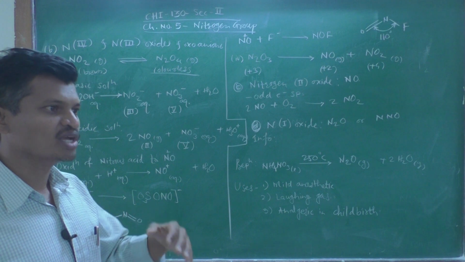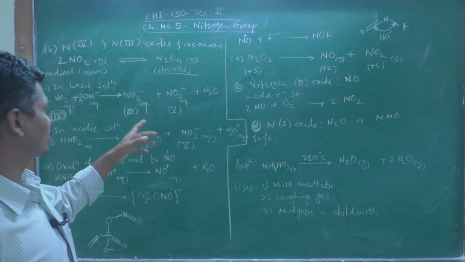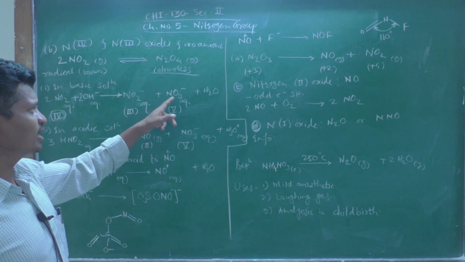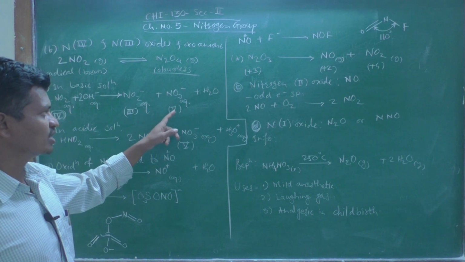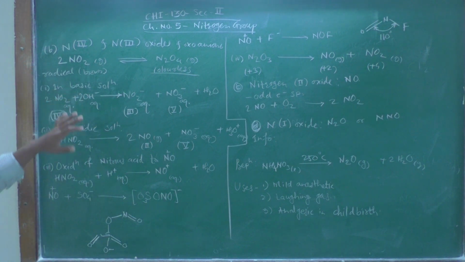So, nitrogen plus 4 gets converted to nitrogen plus 3 and nitrogen plus 5 oxidation state. Nitrogen plus 3 is NO2 minus, that is nitrite, and NO3 minus is the nitrate ion, so it is in plus 5 oxidation state. So, this is the reaction in basic condition.